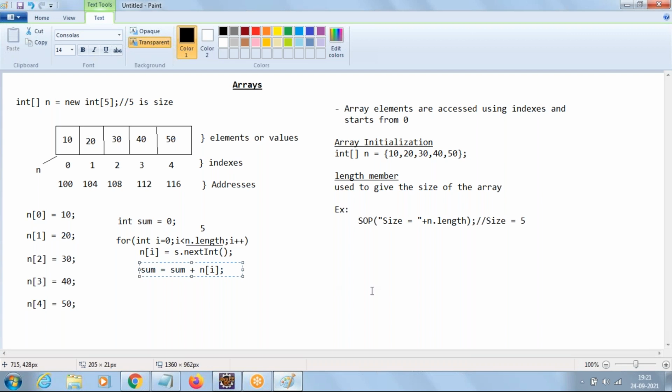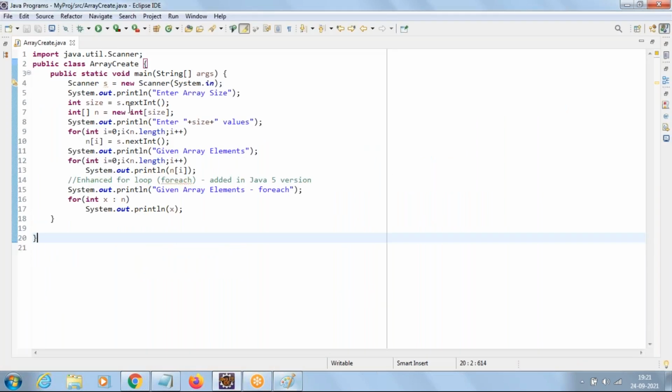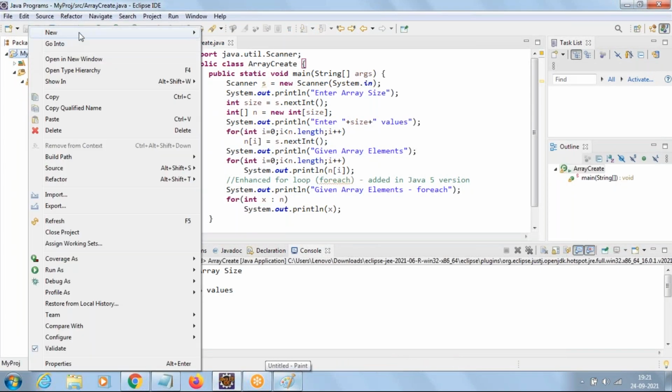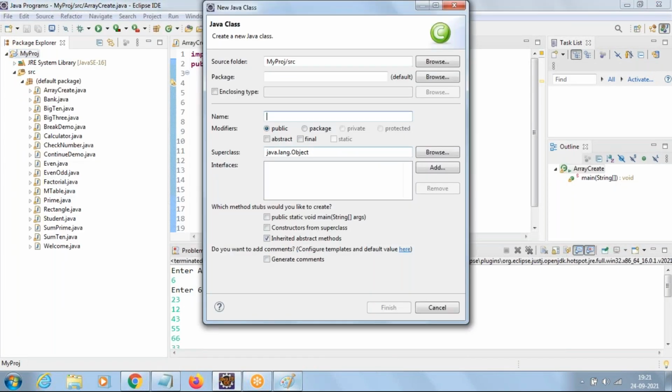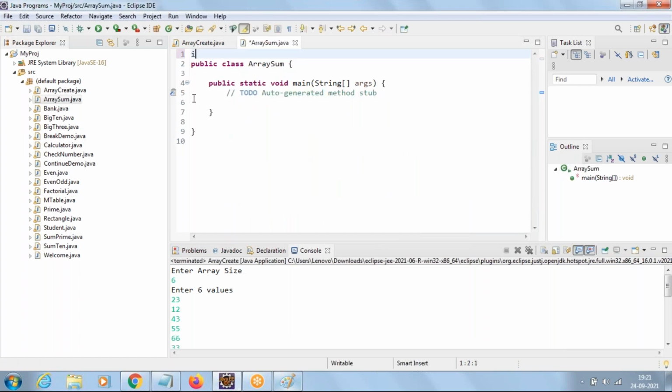So this is the logic of the sum program. Let us see. Right click on the project and say new class. ArraySum with main method. Import Scanner.